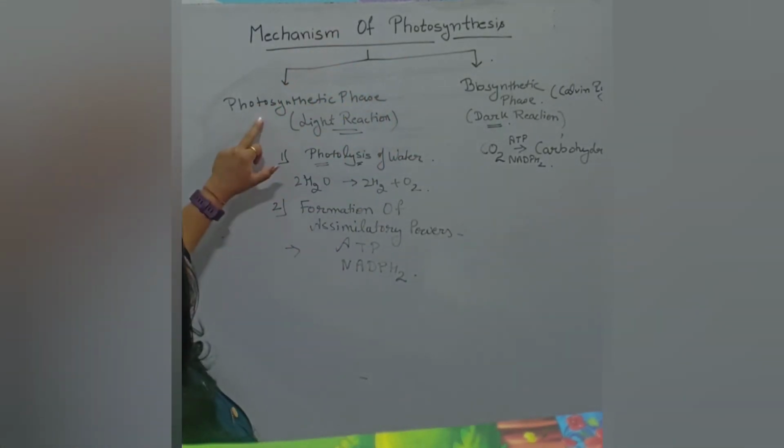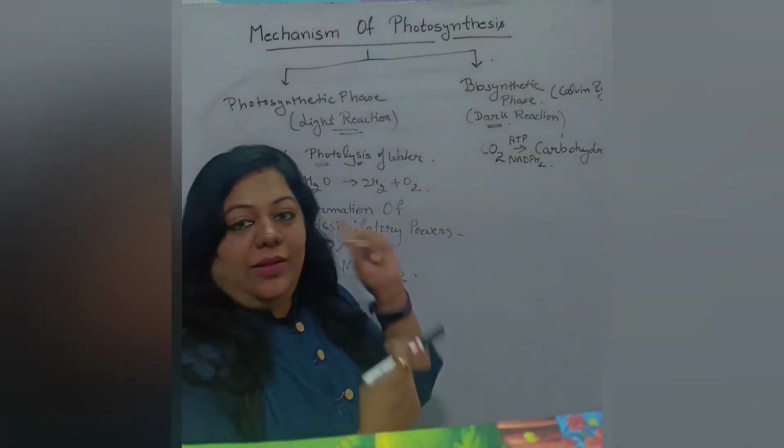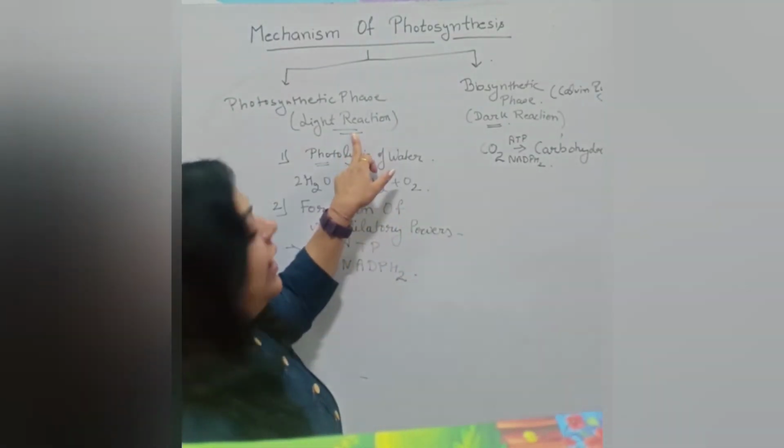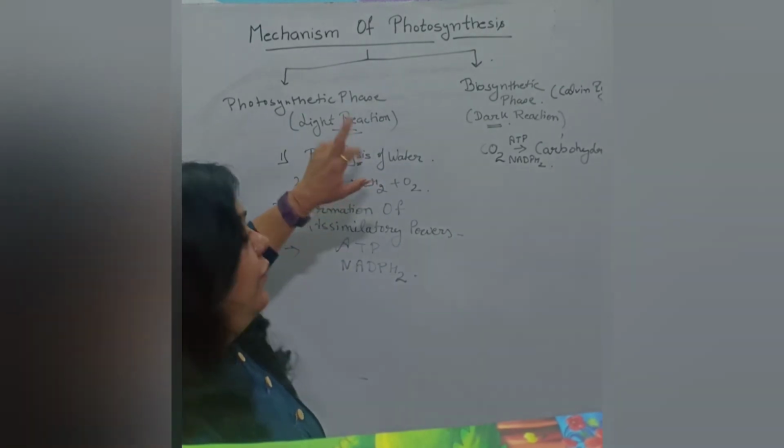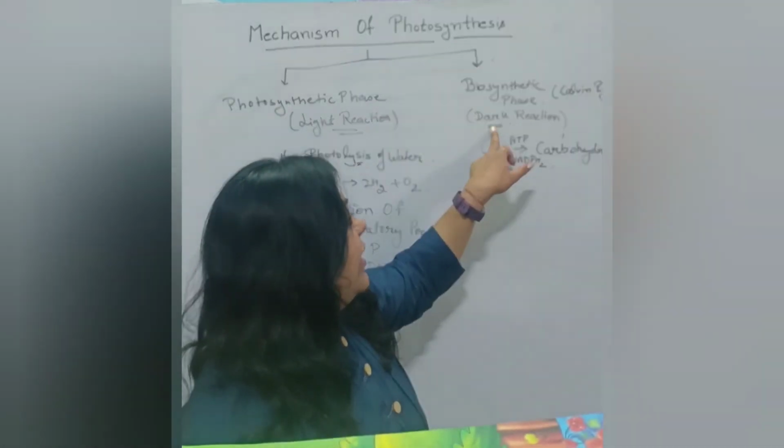So, the mechanism involves two phases. Number one, the photosynthetic phase, which involves light reaction. They require light to occur. Next is the biosynthetic phase, which is known as dark reaction. They are independent of light. They do not require light.